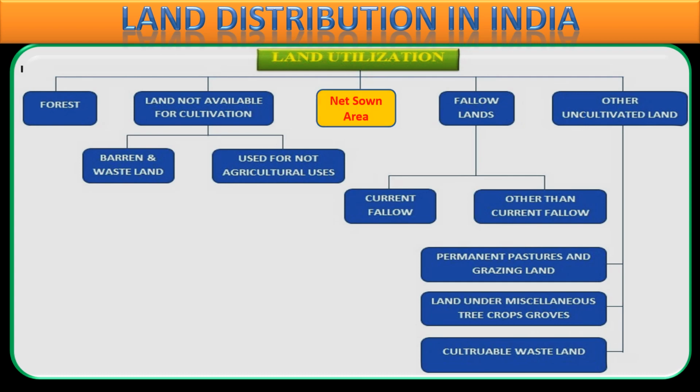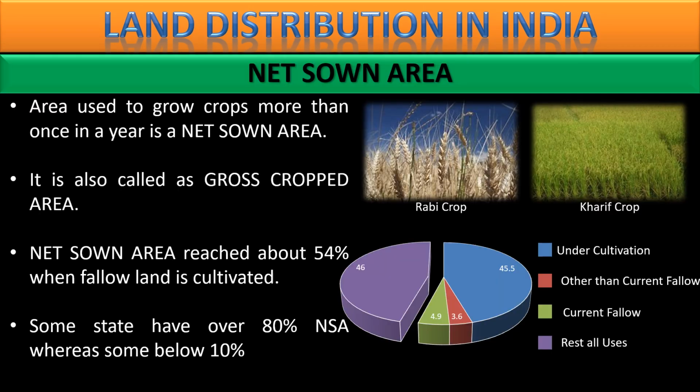Now net sown area. What is the net sown area? This is the actual area under cultivation. जो जमीन पे सच में किसानी हो रही है, एग्रीकल्चर हो रहा है, the land which is yielding us food, the land which is giving us food is the net sown area. The net sown area which is at this time under cultivation. This area is also known as gross cropped area. मतलब total crop जिस पे crop उग रही है, this is also known as gross cropped area. ये कितना इंडिया में? Almost 45.5.